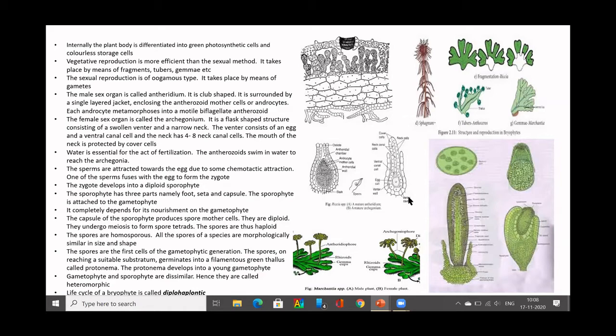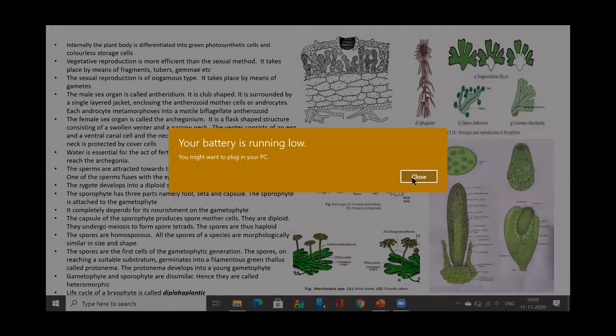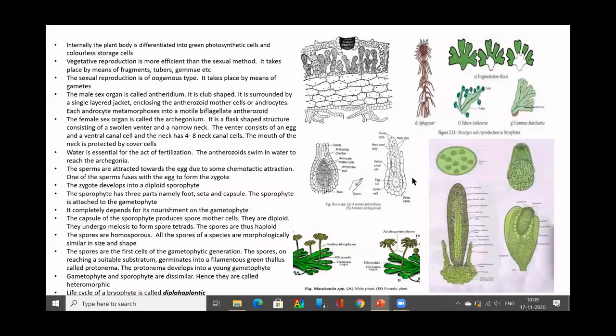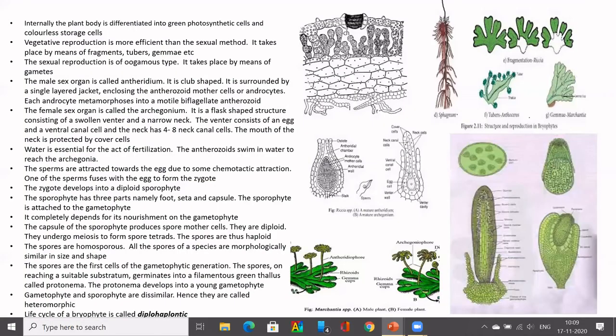The structure of the archegonium will differ from genera to genera, but chiefly it has a swollen venter at the bottom and a narrow neck at the top. So the venter will have the egg. Above the egg you will have 2 to 3 venter canal cells, and the neck will be lined by neck canal cells.